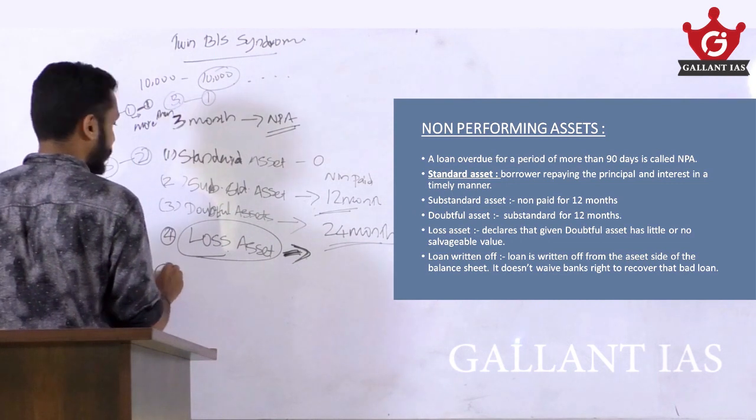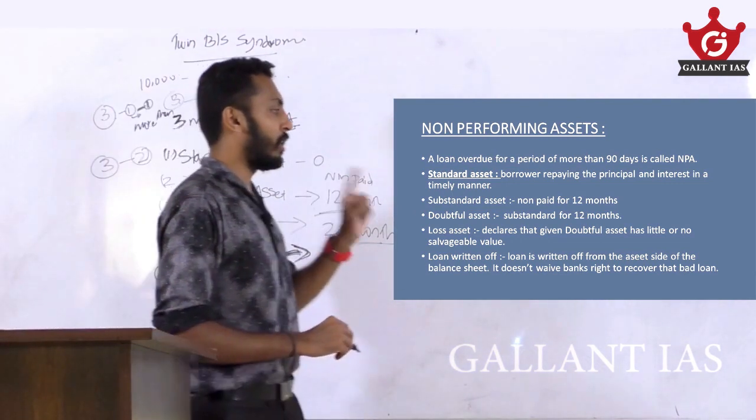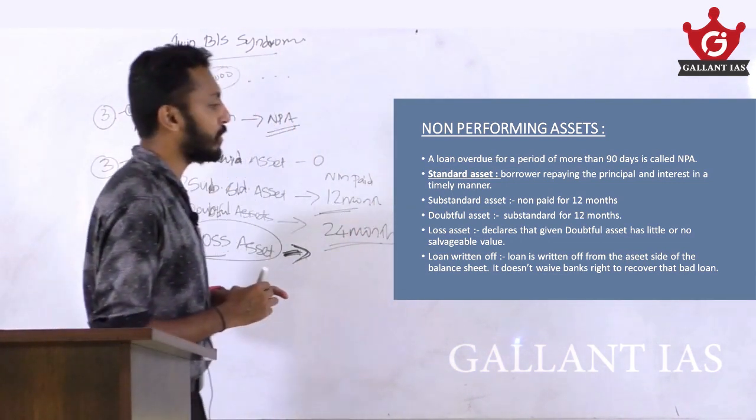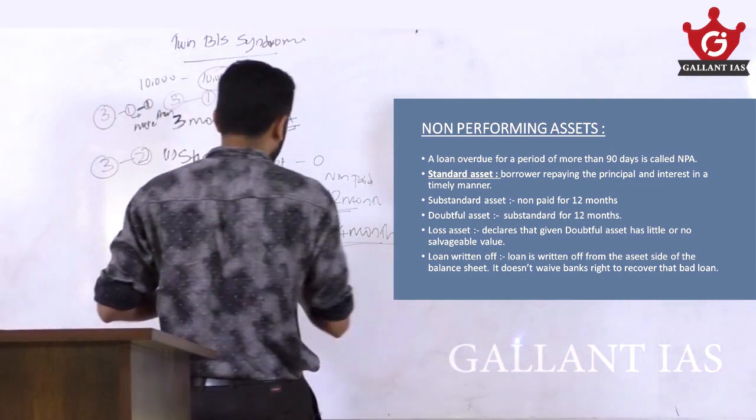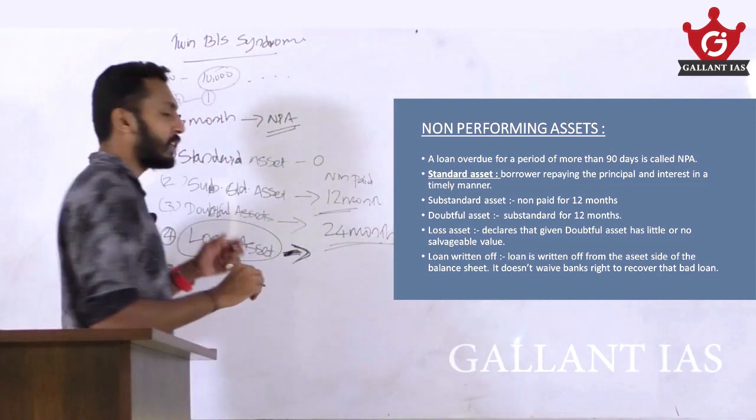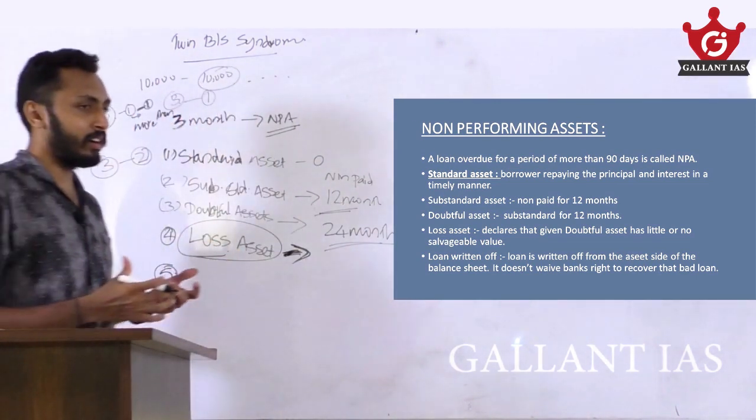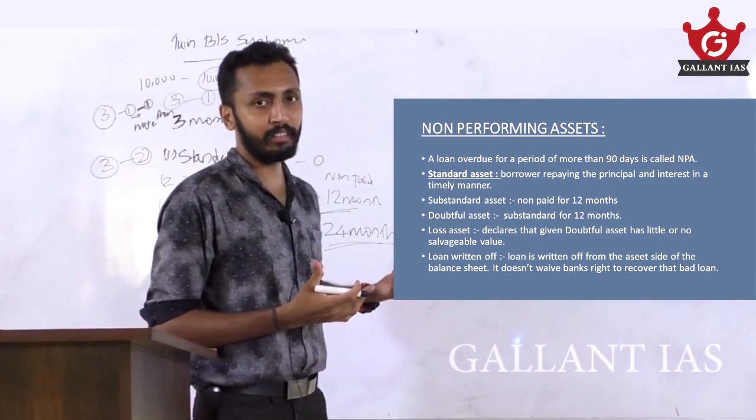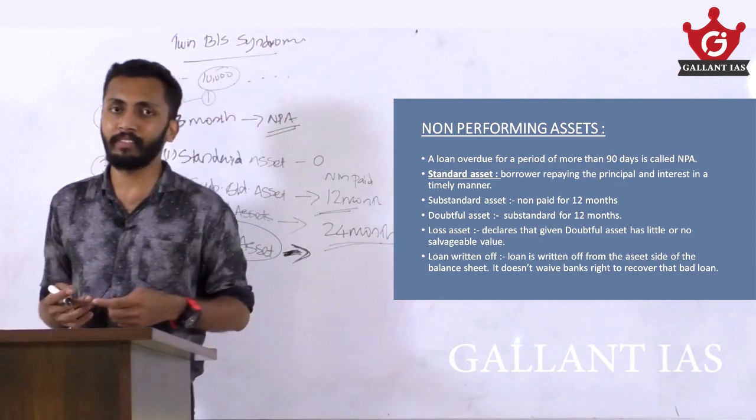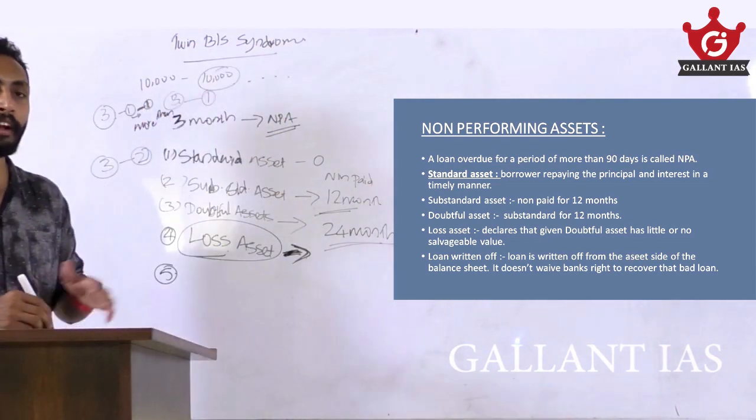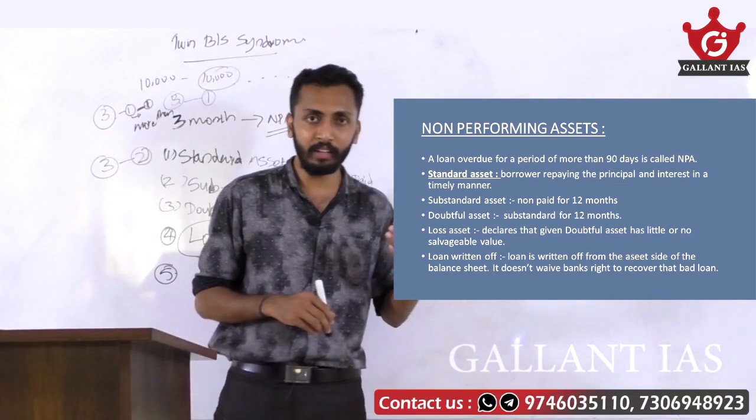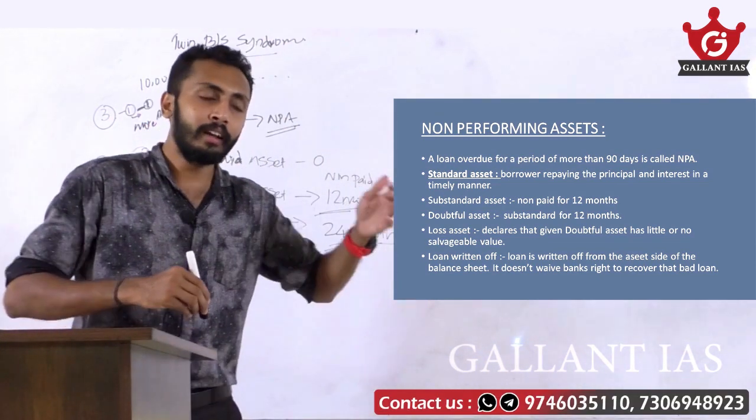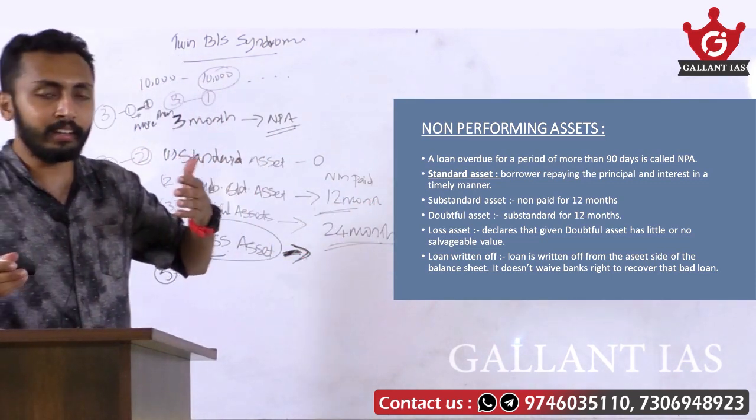And the loan is written off. The loan is written off from the asset side of the balance sheet. After a particular period, banks will decide that they are not going to get back the loan, that the borrower will never repay it. Then what do banks do? Using the profit they earned, they will write off the asset. Why are they writing it off?